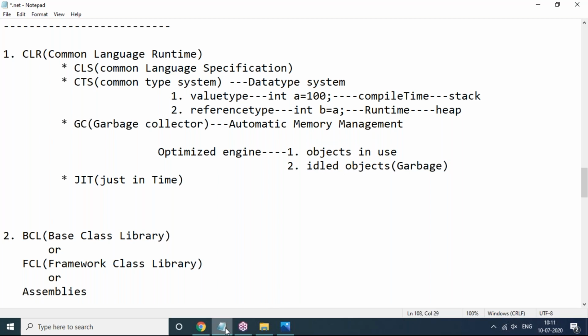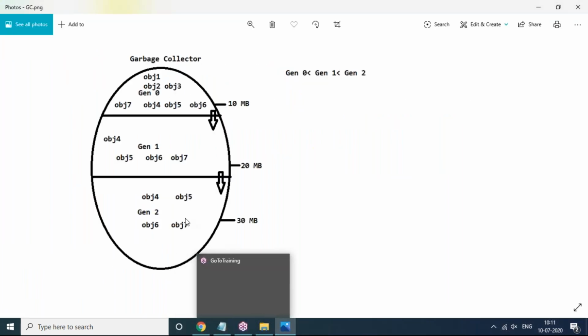But here in the garbage collector, there is a thumb rule. What is the thumb rule? I will tell you. Thumb rule means fixed rule. All newly created objects, whatever objects you create newly for the application, will go and be stored in generation 0 only.